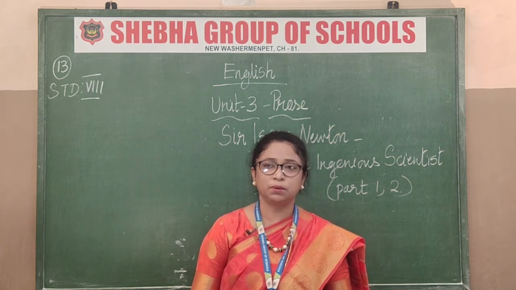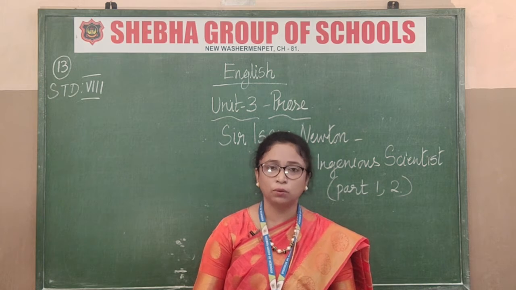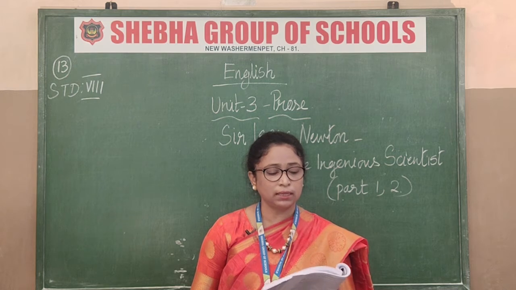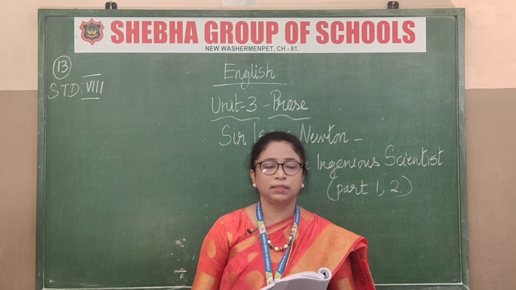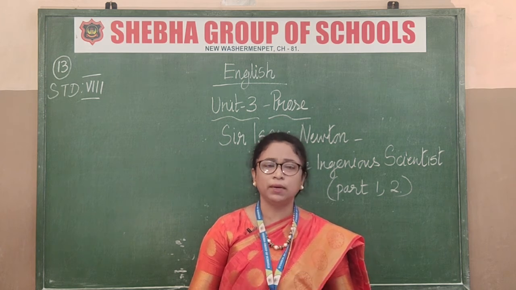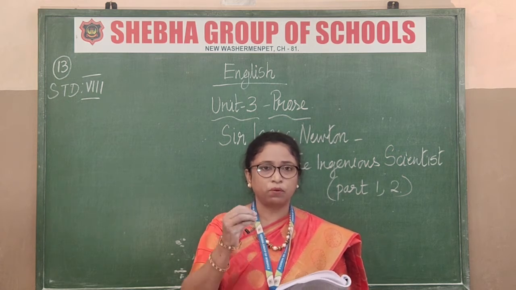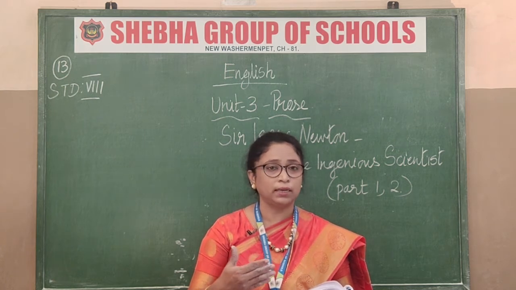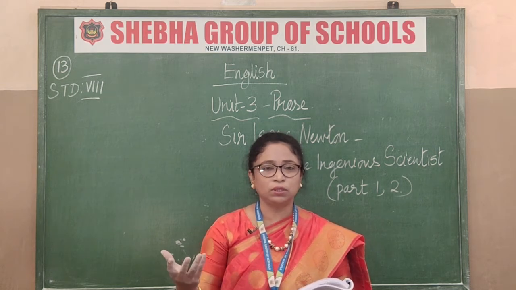Whatever his work, what happened in his childhood, where he was born, everything is given as an autobiography. You know what an autobiography is? Nathaniel Hawthorne is the author of this. He wrote this autobiography of Sir Isaac Newton. An autobiography is each and every detail of a person, any great person. You need to be a very great person to write an autobiography, isn't it? So Isaac Newton was such a great person.